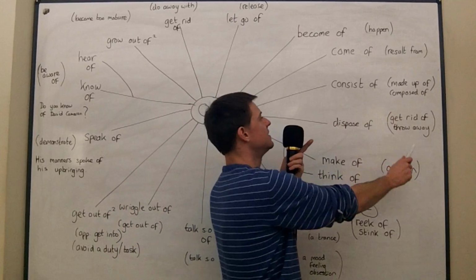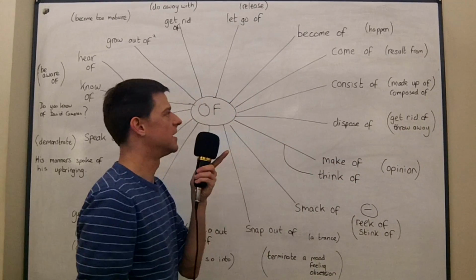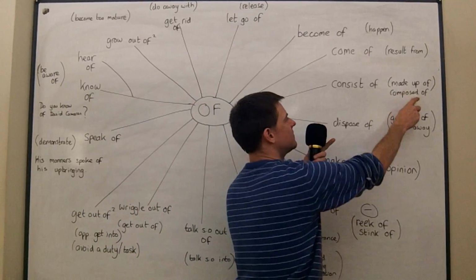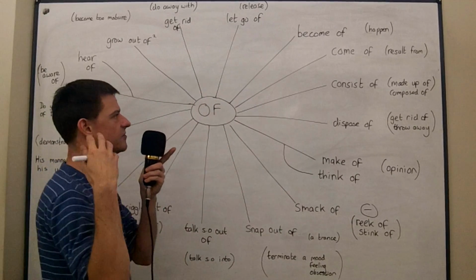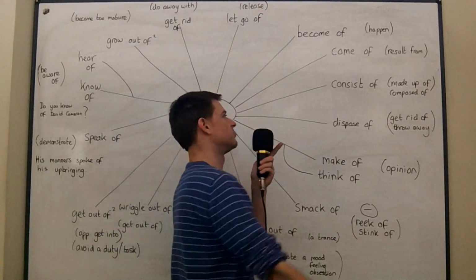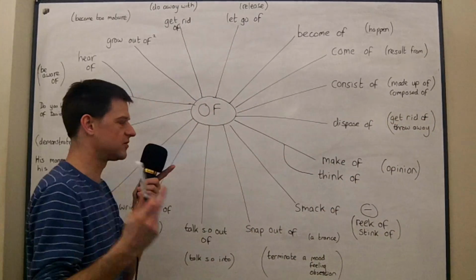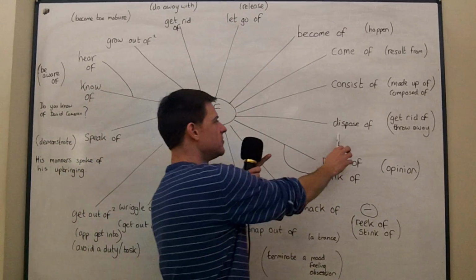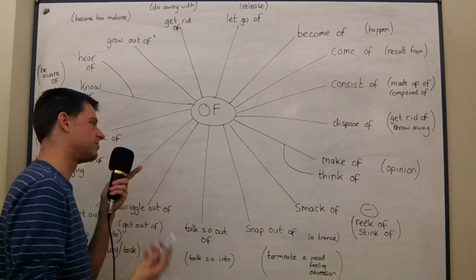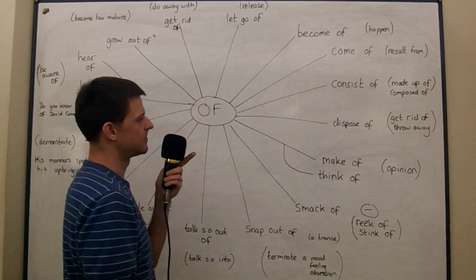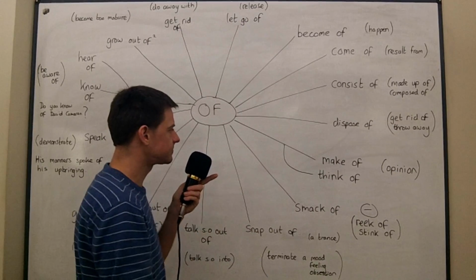Okay, to consist of, it means to be made up of, or to be composed of. So exactly the same as these two other of expressions. So you can say the class consisted of 3 girls and 5 boys. The class was made up of 3 girls and 5 boys, or the class was composed of 3 girls and 5 boys. Dispose of means the same as to get rid of, to throw away. So you dispose of your rubbish, and you can dispose of anything that you want to get rid of.